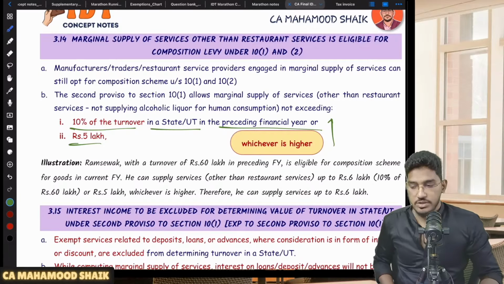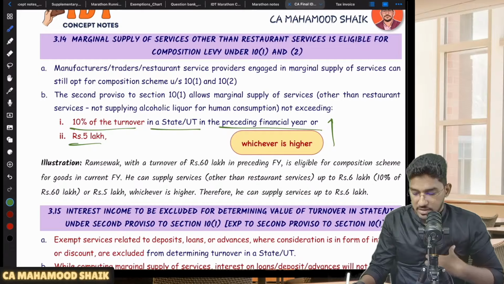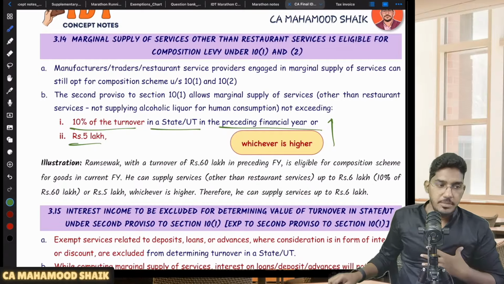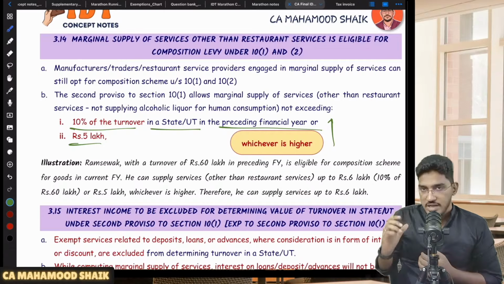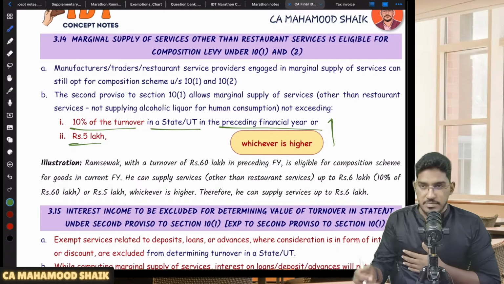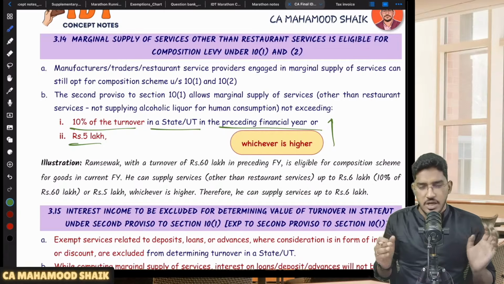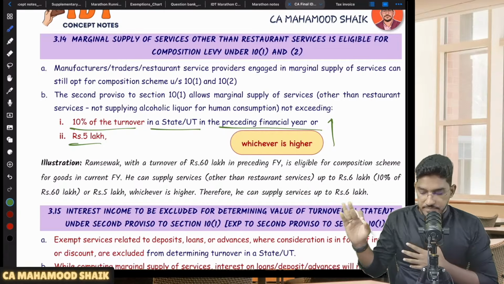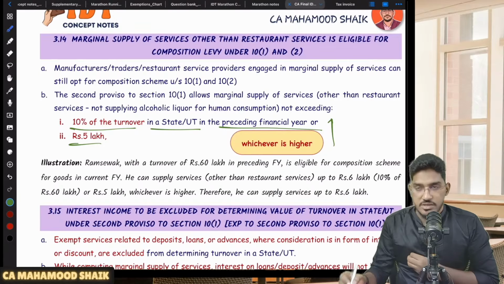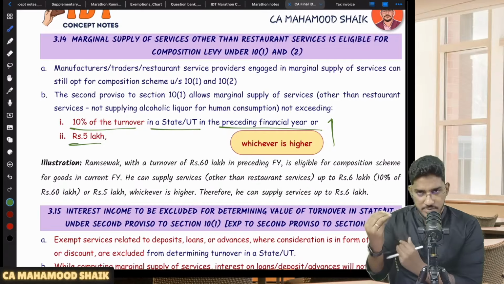So this is the composition scheme under 10 subsection 1 and 2. But now what happened is, over a period of time, the government has given this simplified scheme primarily for manufacturers, traders and restaurant service providers. Then the remaining service sectors, or those people who are doing equal amounts of goods and services, are all kept out of the composition levy. Why? Because the composition scheme under 10 subsection 1 and 2 was restricted only to manufacturers, traders, restaurant service providers and minimal service providers.